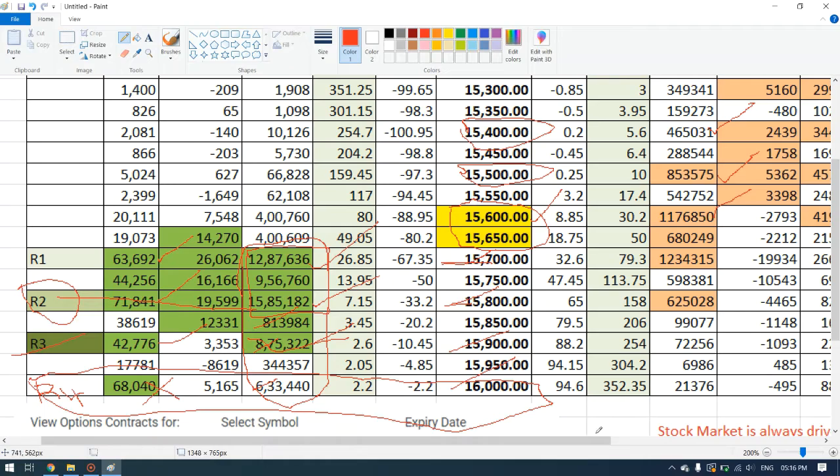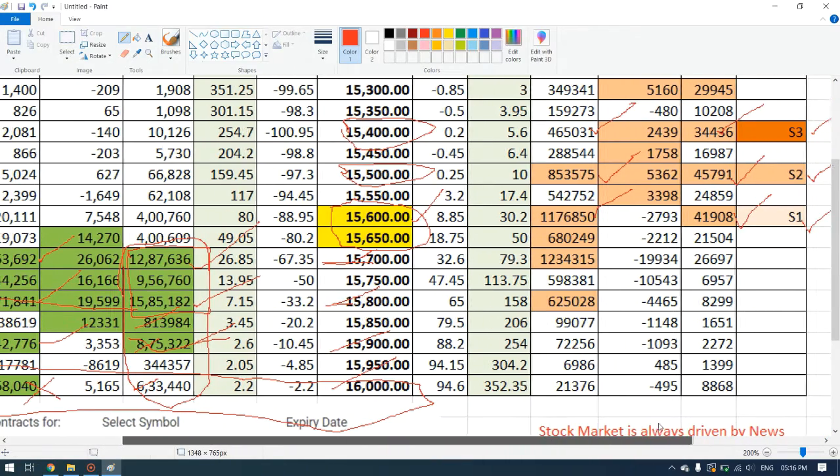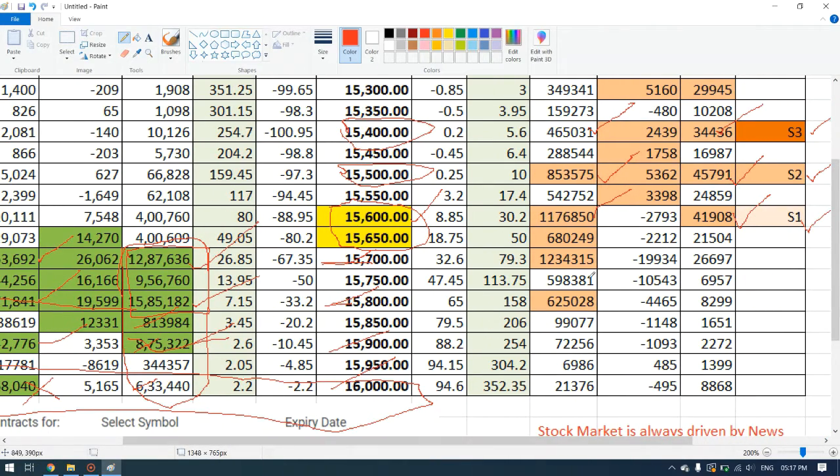Why? Because we have support like that too: at 15,700 we have huge contracts on the put side, at 15,650 we have 6 lakh contracts, and at 15,600 we have 11 lakh 76,850 contracts. So here also we have huge volume.